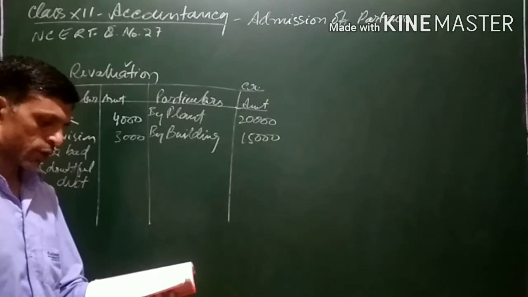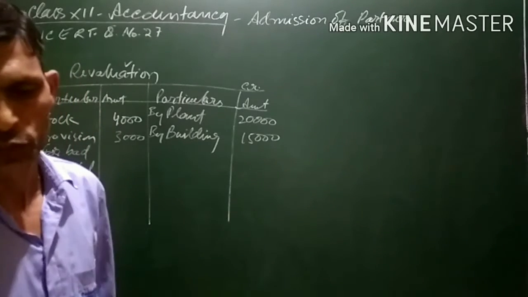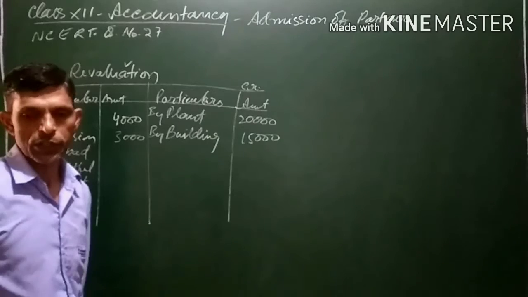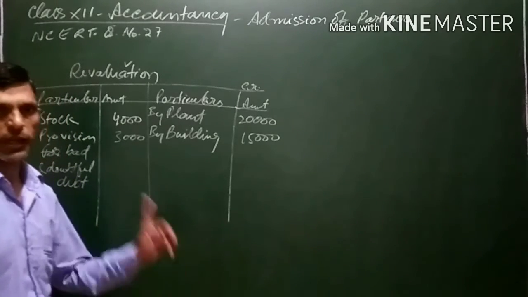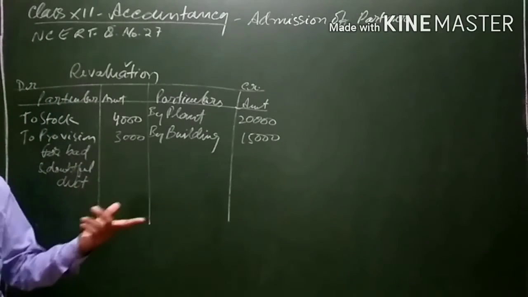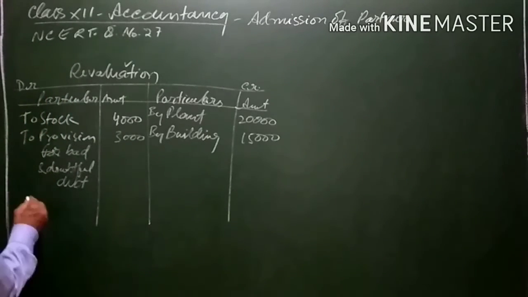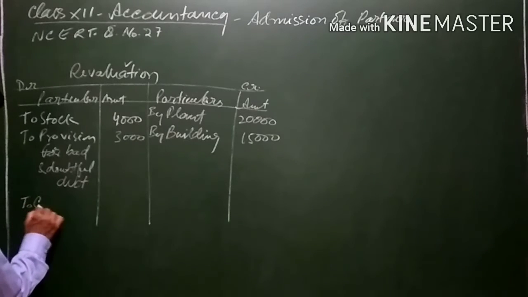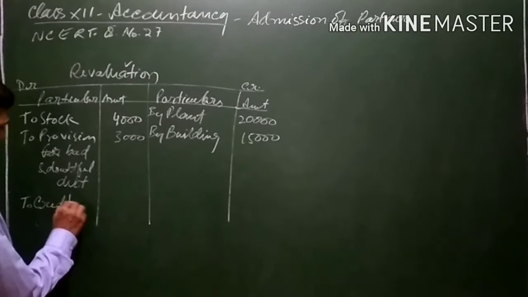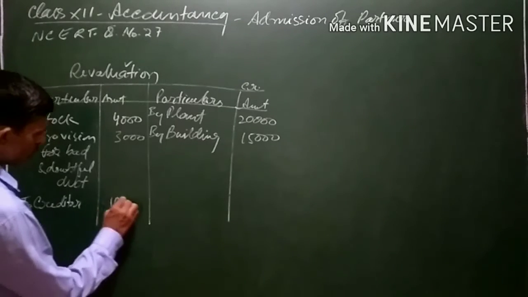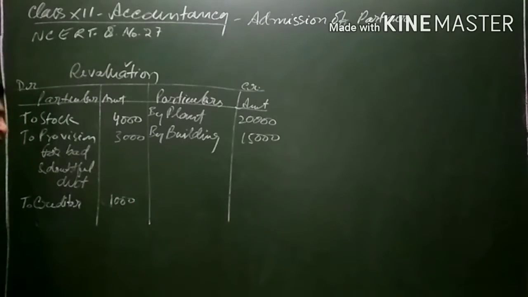Creditors were unrecorded to the extent of 1,000. 1,000 of creditors should have been recorded. It means 1,000 liability is increasing. We have to increase the amount of creditors by 1,000. So again it is a loss for us because we have to pay 1,000 more. Hence 1,000 loss should be written on the debit side of the revaluation account.